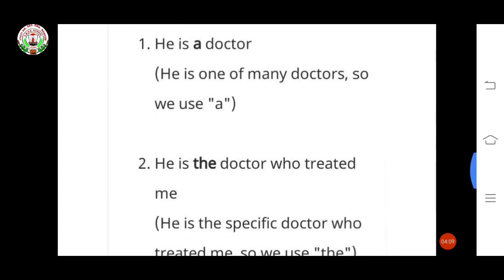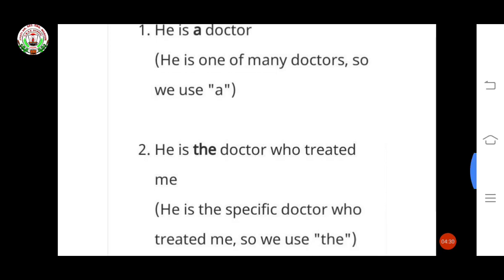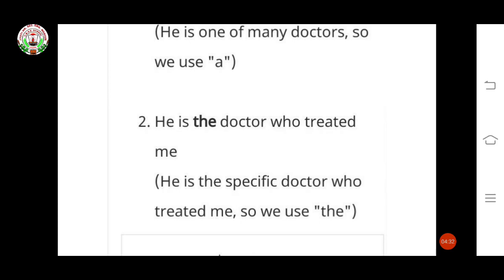Now see the second one: He is the doctor who treated me. Here we are using the. Why? Because here the doctor is specified. He is the doctor who treated me. He is the specific doctor who treated me, so we use the.